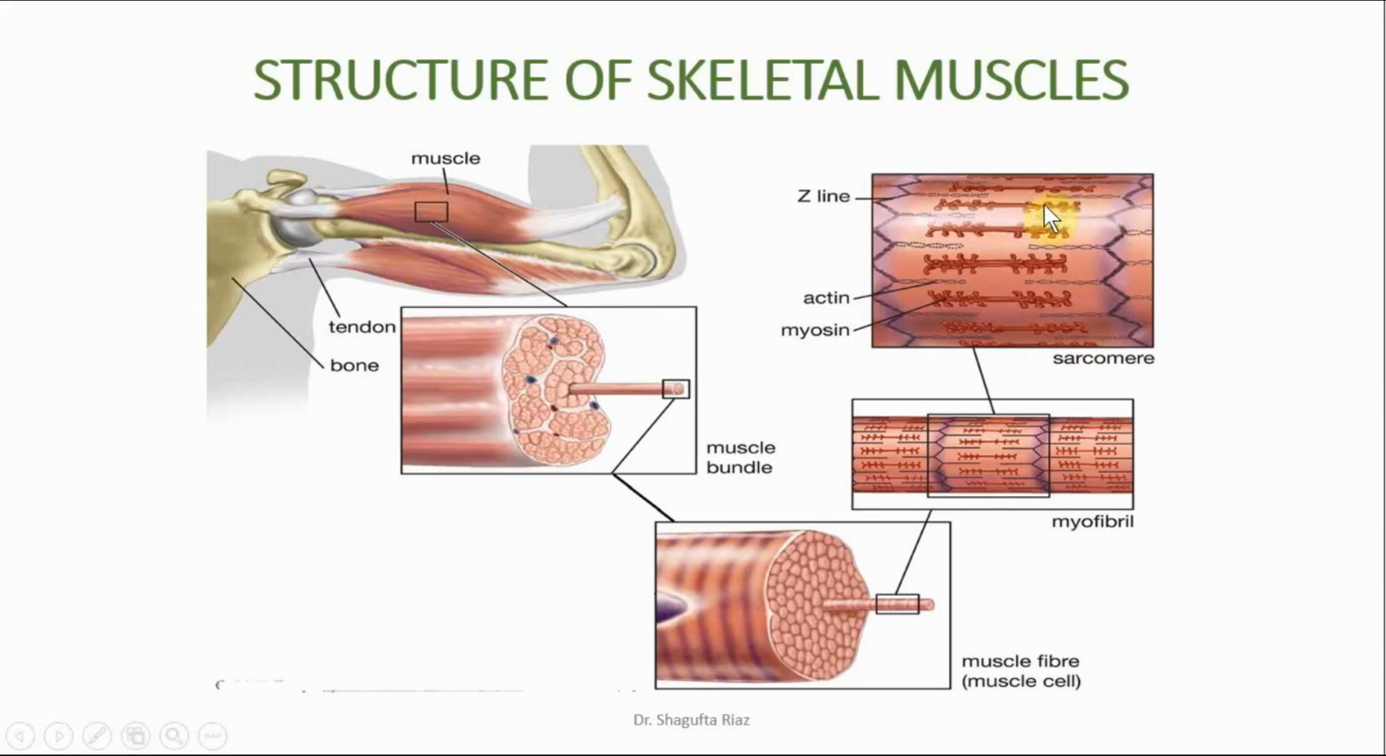Okay, these sarcomeres are basically separated from each other. Like, this is a sarcomere, this is a sarcomere, this is another sarcomere. These sarcomeres are separated by the Z line, the darker bands. This is the line which is known as the Z line, right?